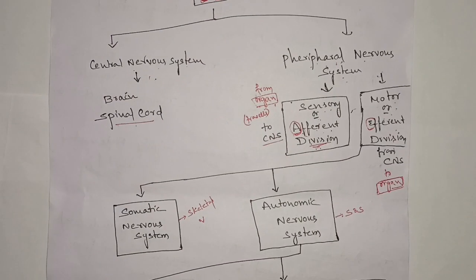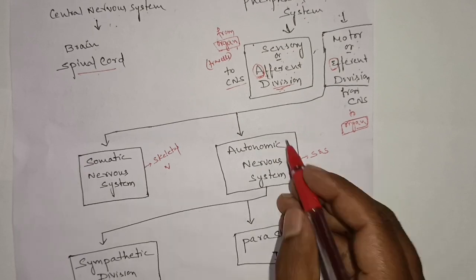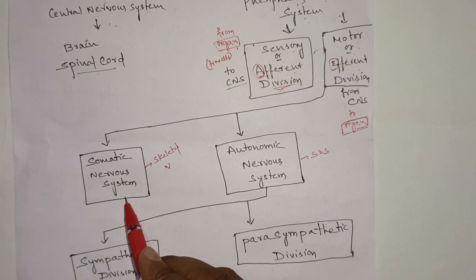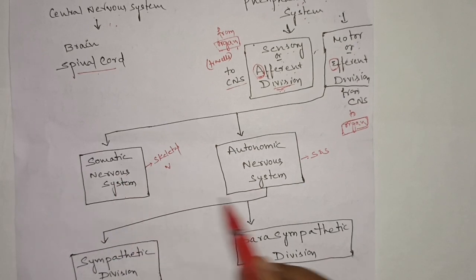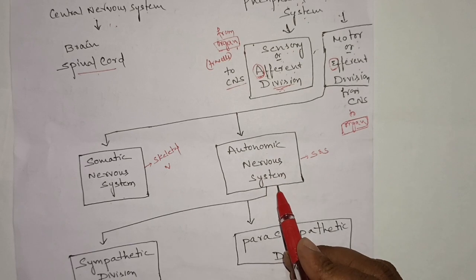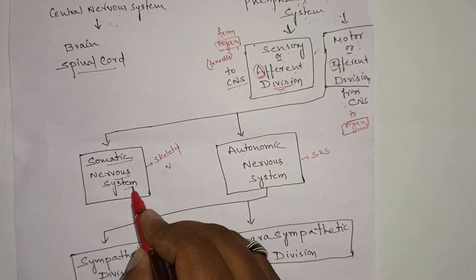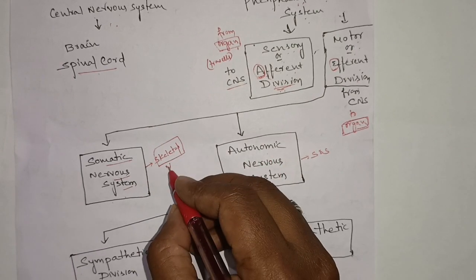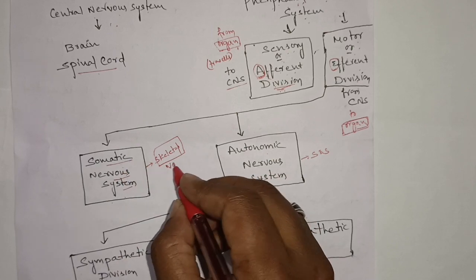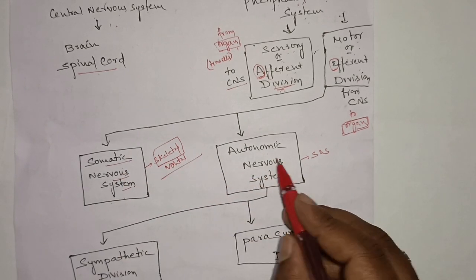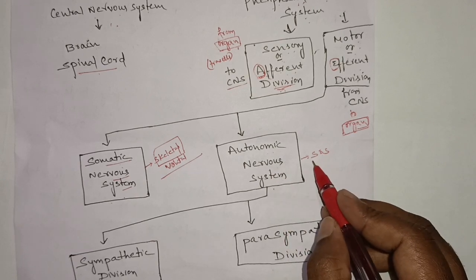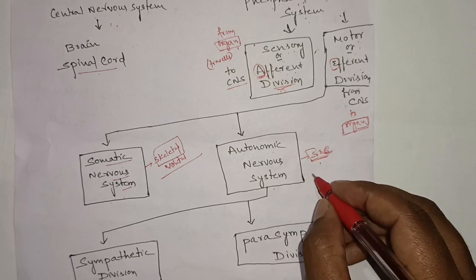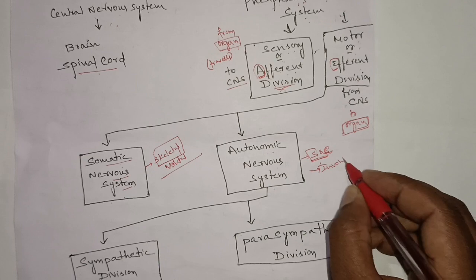Next, this motor or efferent division is again divided into two forms. One is the somatic nervous system, another one is the autonomic nervous system. The somatic nervous system is mainly present in the skeletal muscles. The main role of the somatic nervous system is voluntary function, and the autonomic nervous system is mainly present in the smooth muscles and cardiac muscles. The main role is involuntary functions.